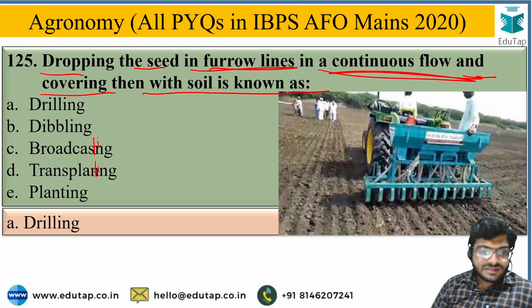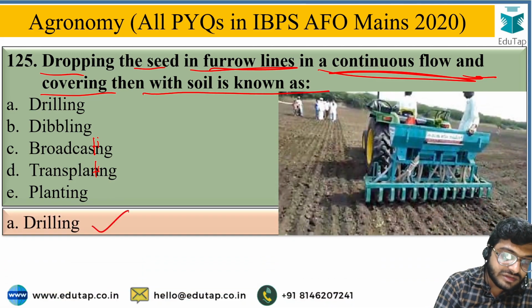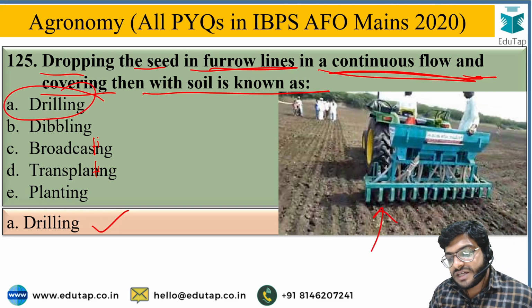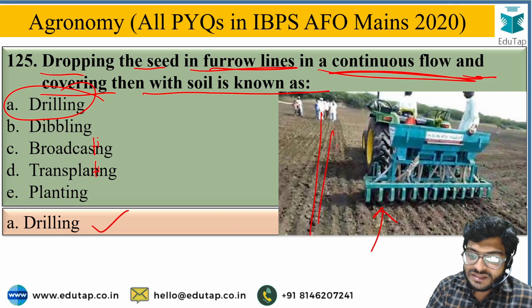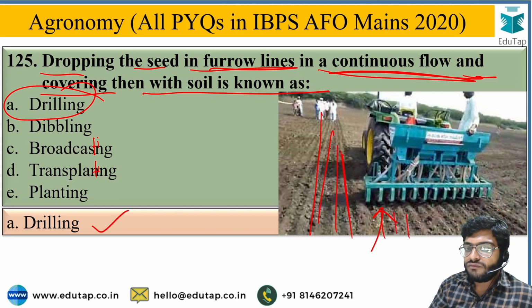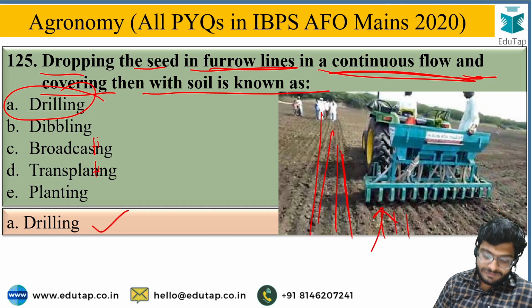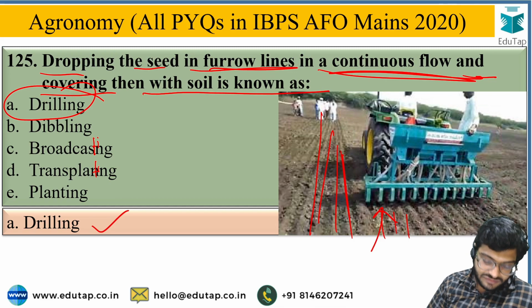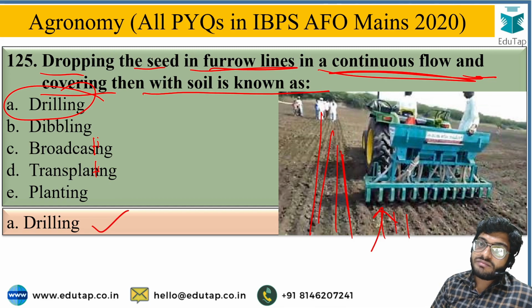So correct answer for the question is a drilling method. In this method, the seeds are sown in the lines. Here you can see seeds are sown in the lines and they are covered with soil. Okay, this is called drilling method, and the covering of seed with the help of wooden plank is called planking.